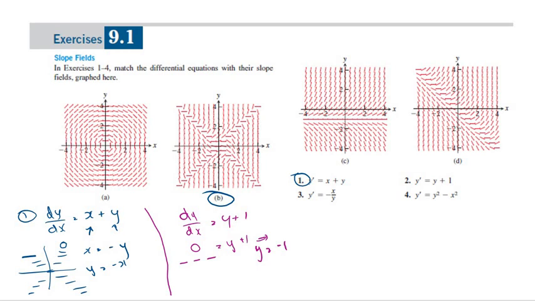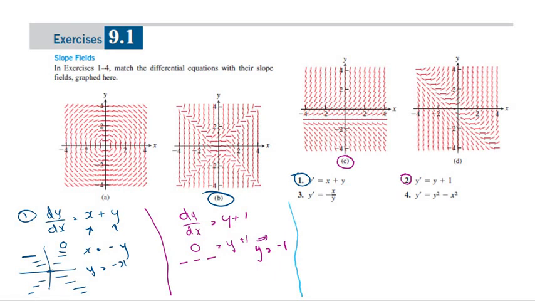So if you look at that, this is the answer, because when y is equal to minus 1, it's a horizontal line, and it does not depend on x, it only depends on y. So the second one is C.